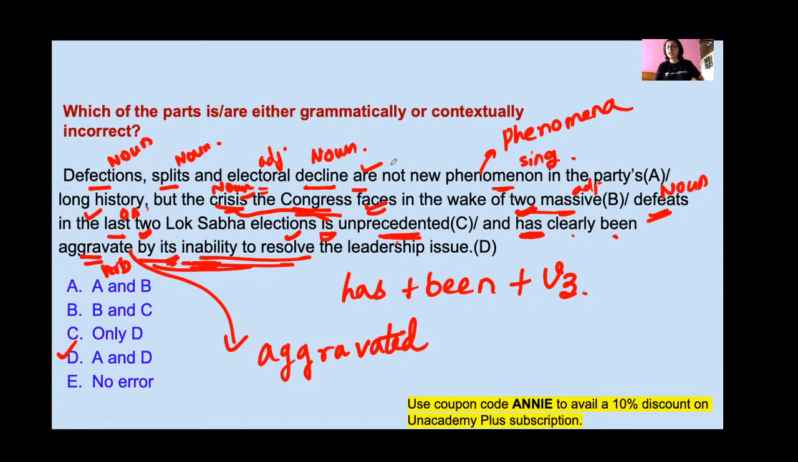Clear? Fine. Please read the question properly. Which of the following parts is or are either grammatically or contextually incorrect? So parts A and D are incorrect, parts B and C are correct. Yes, phenomena is plural and phenomenon is singular.